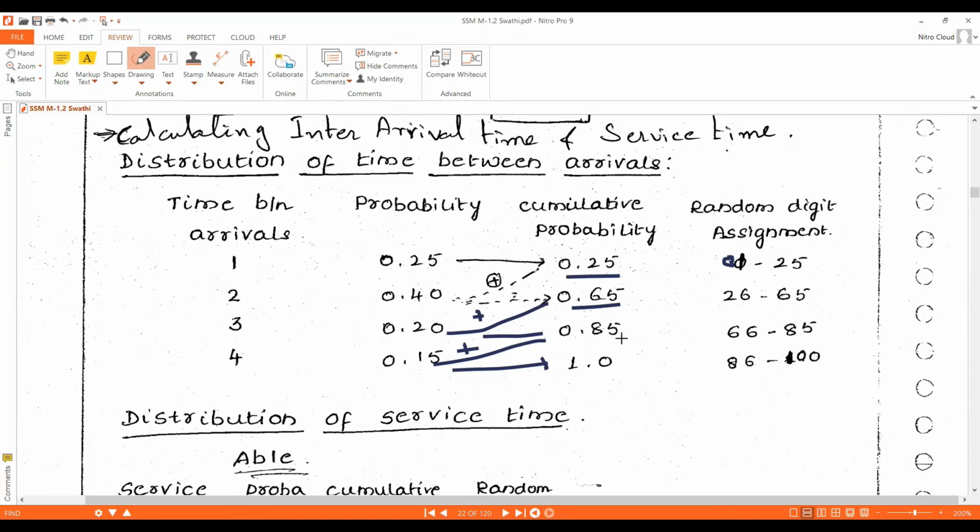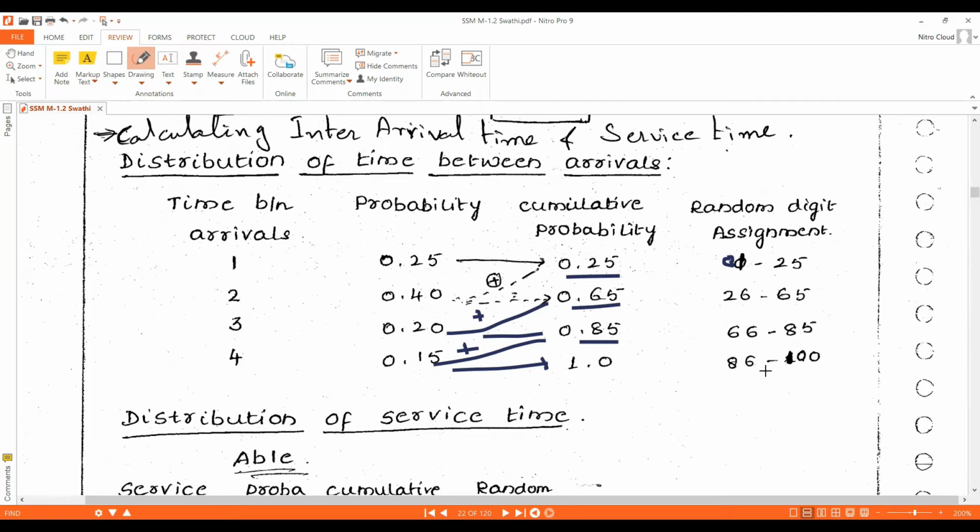Okay. The next one's random digit assignment will be 66 to 85, because its cumulative probability is 0.85. Then the next one will start from 86, because the previous assignment ended with 85.